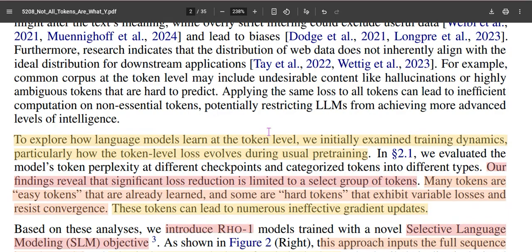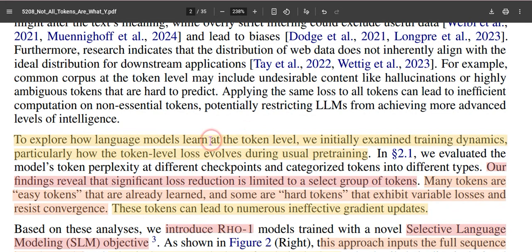summed up loss function. There are certain tokens, called easy tokens, which don't significantly contribute to the big loss function, so the learning process doesn't benefit from them. At the same time, there are tokens distinguished as hard tokens, which give a higher token level loss, which during back propagation gives you an effective training process.